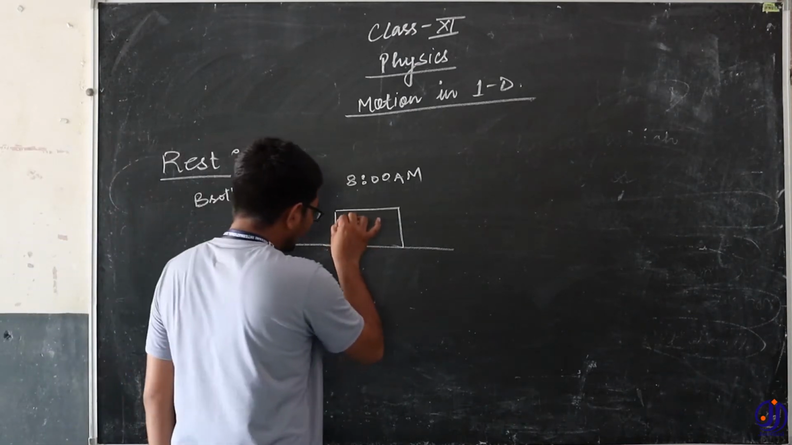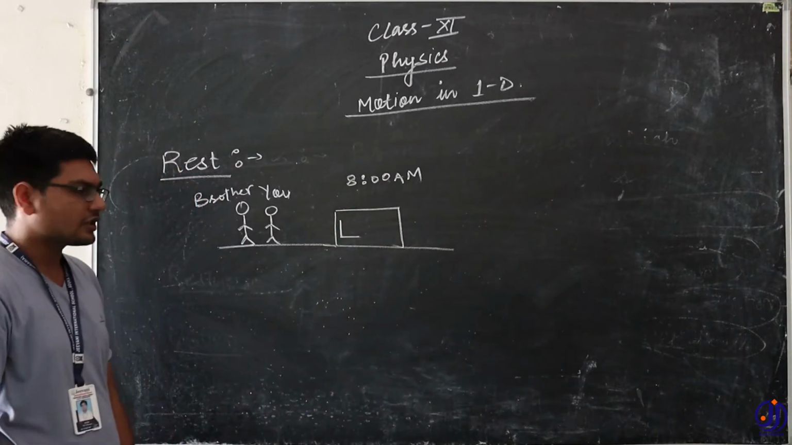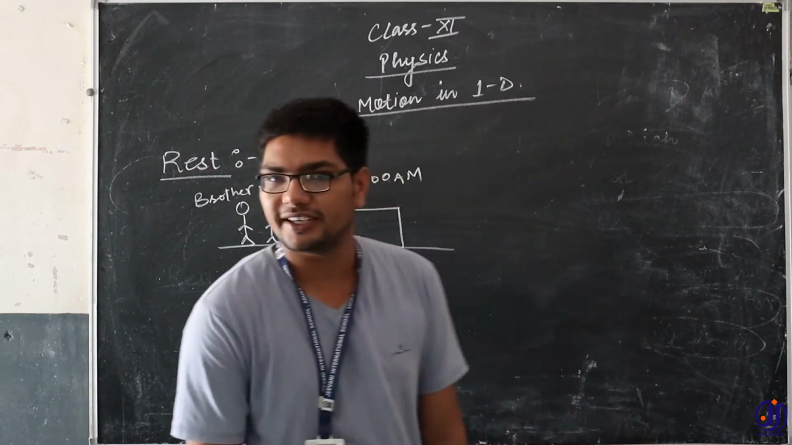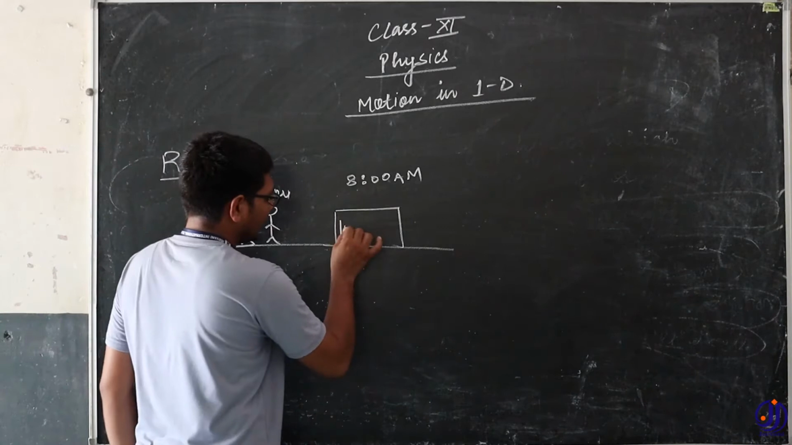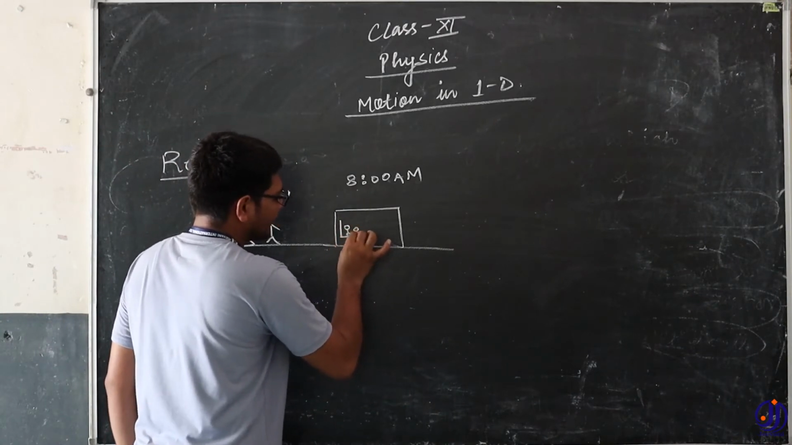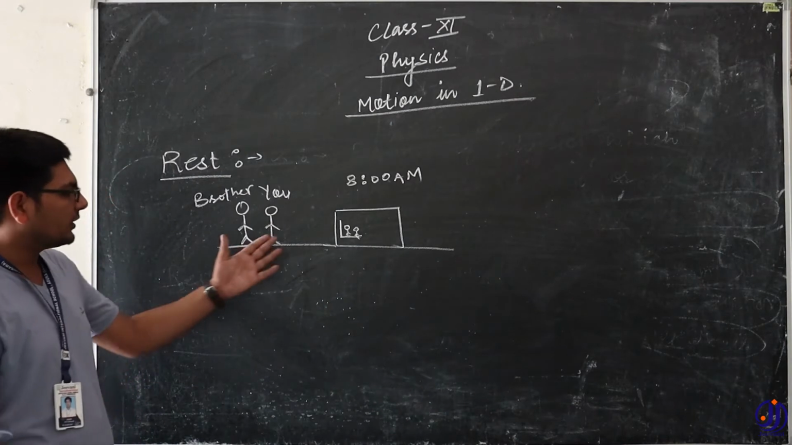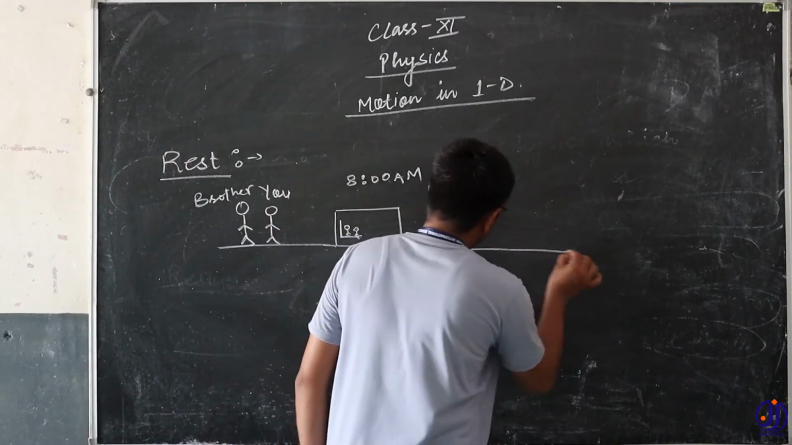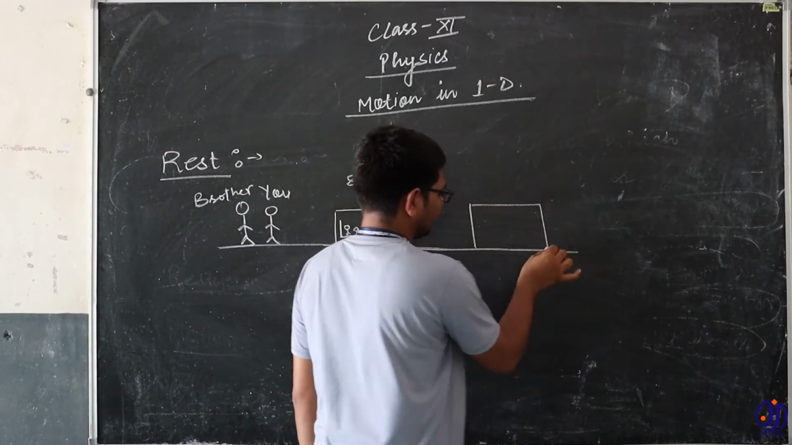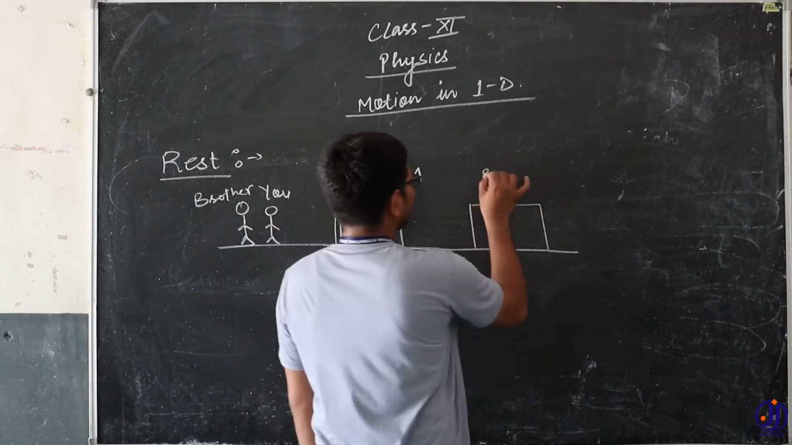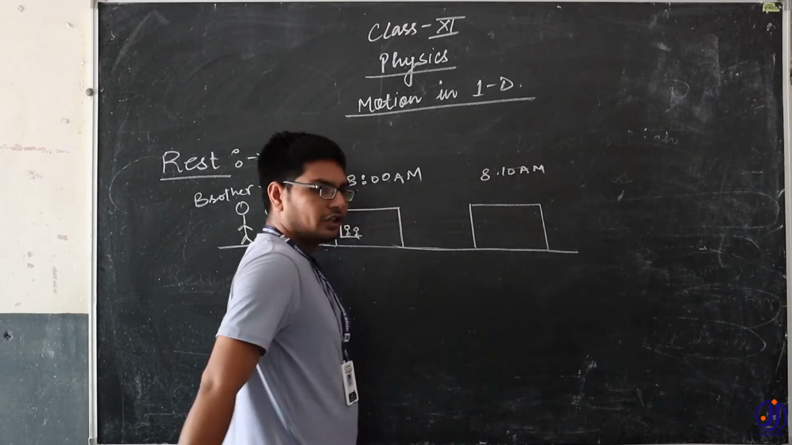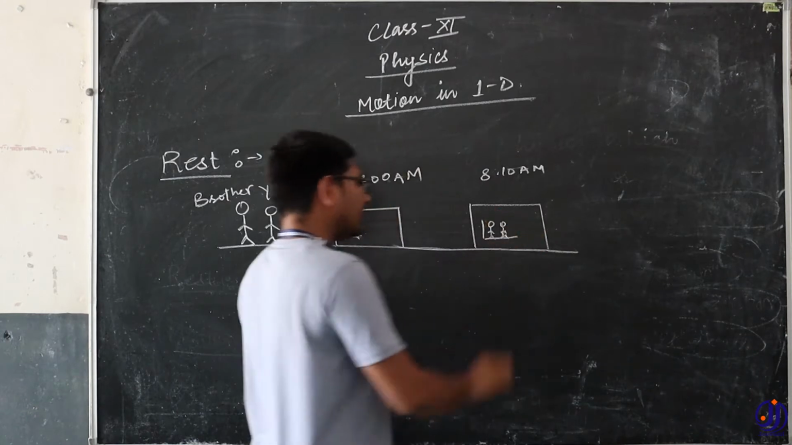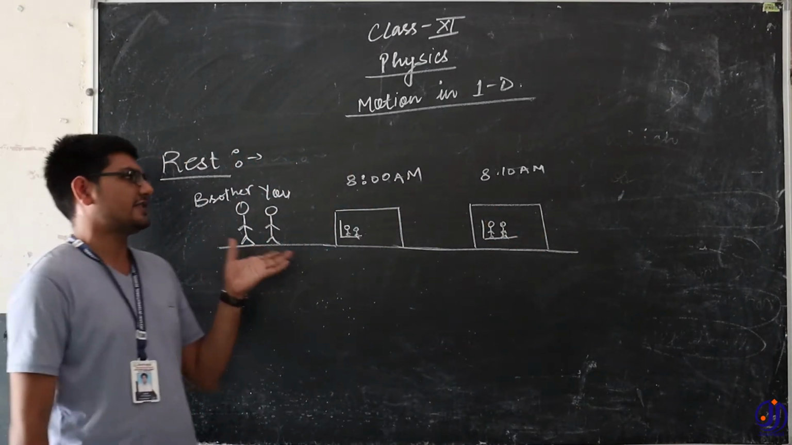Now what is happening? You just climb up in the bus, go inside the bus and find a seat nearby your best buddy, your best friend. You just go and sit beside him. He is already sitting here, you also go and sit beside him. Now after picking you up, your brother is still standing here for some other reason, and your bus reaches another position here. Suppose it is 8:10 a.m. Now you are still seated near your best buddy, and your brother is still standing here.